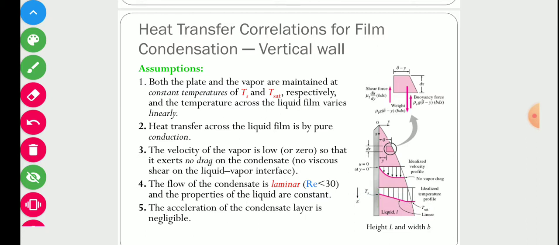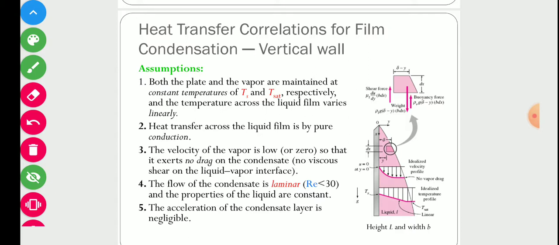The second assumption is that heat transfer across the liquid film is by pure conduction. This is our second assumption. So we assume the liquid film behaves like a solid in which there is no bulk movement. If we assume this, in that case the heat transfer will take place only through conduction.